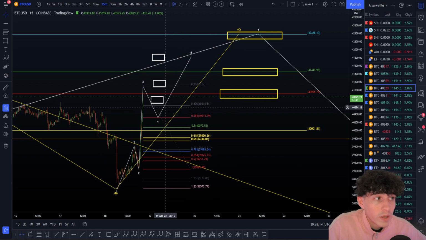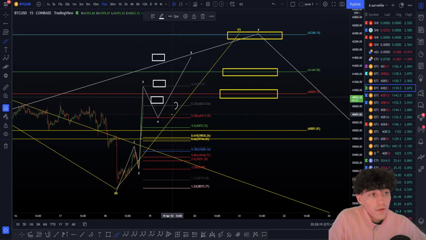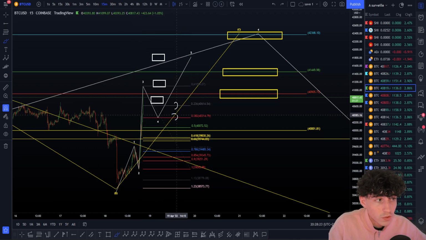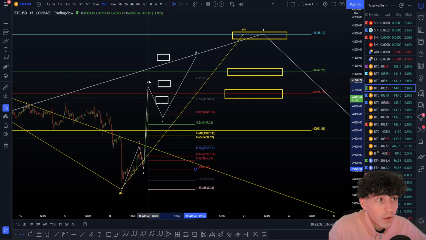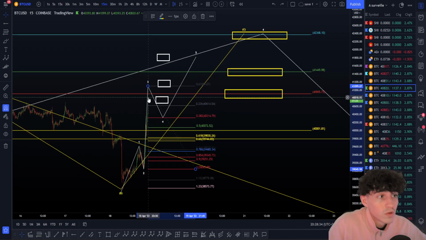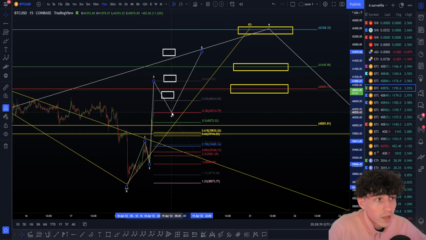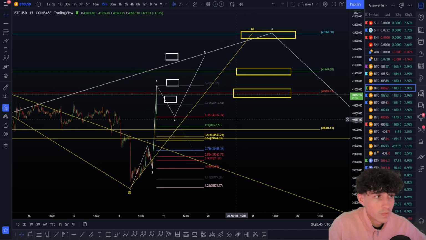First target of a wave 4 is the 23.6, then we have the 38.2, and after that the 56.8. We have more chance to retrace to the 38.2 here. This will normally be the target we are going to stop on, right there. Now only time will tell us. Are we going to push high here? I don't know, because I didn't need my smaller wave count, so I absolutely don't know. But for now, normally this is a more likely target. So now just drag it a bit higher, as I said, if we have to push a bit higher.